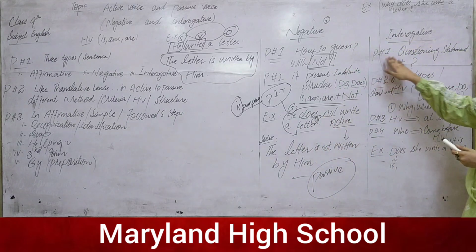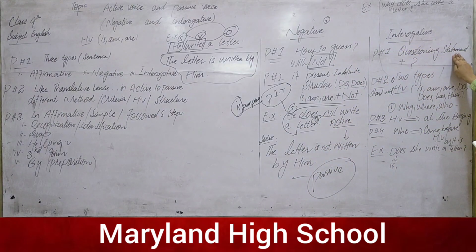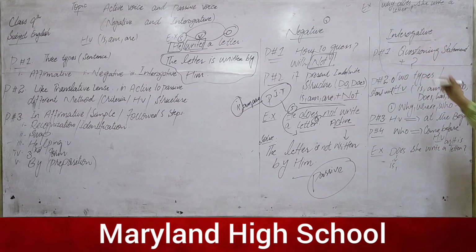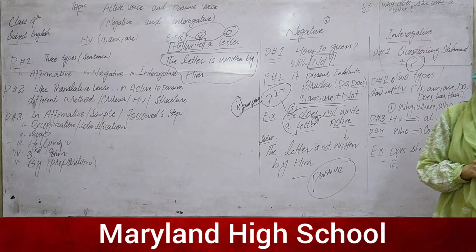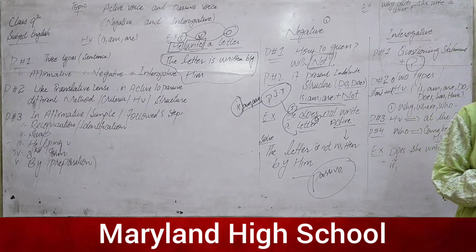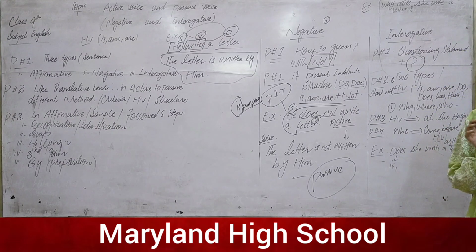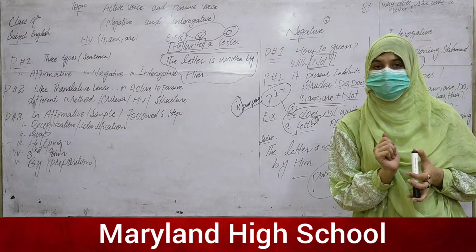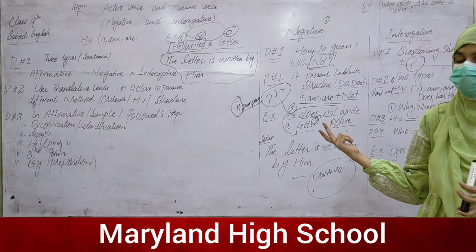So point number one is clear: questioning statements are called interrogative statements, and a question mark at the end of any statement is the sign that we are dealing with an interrogative statement, and the criteria and method to convert it into the passive are a little bit different from the affirmative and the negative.